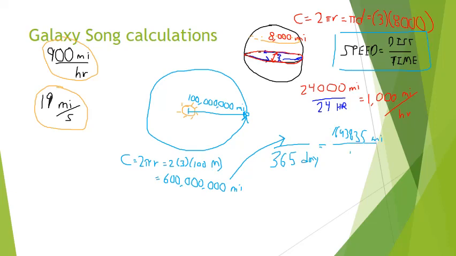Notice that my calculation is in miles per day. He gave it in miles per second. So, in order to really compare apples to apples, I would need to convert this. I need to go from miles per day into miles per second. And you can do this if you recognize that there's 60 seconds in a minute, 60 minutes in an hour, and 24 hours in a day. It turns out that you would wind up with 86,400 seconds per day. So in order to really compare our values and see if he's right, you would need to divide this big number by 86,400. Then you'll be comparing miles per second.